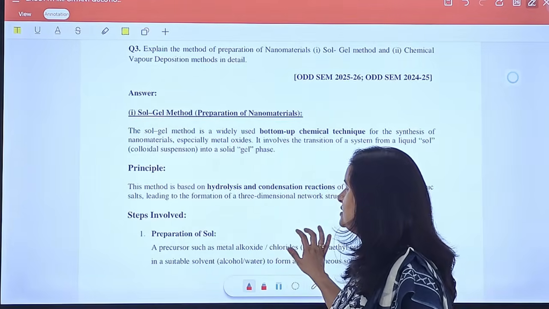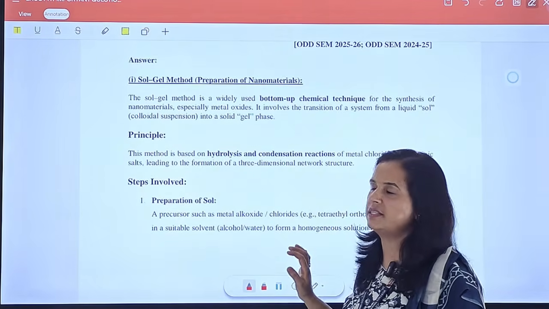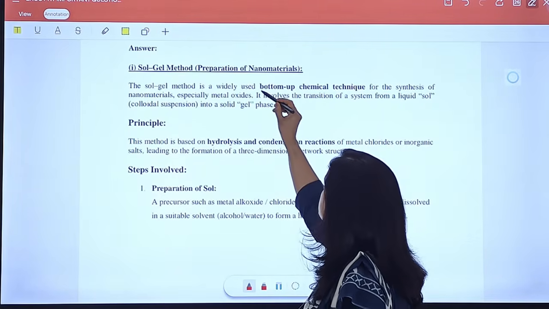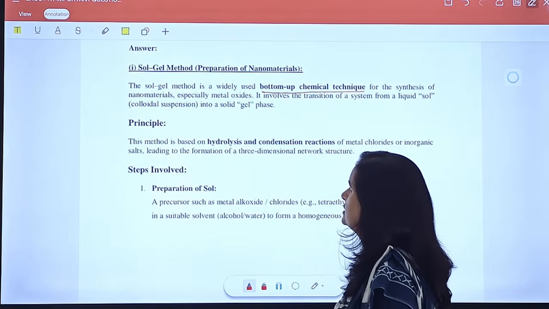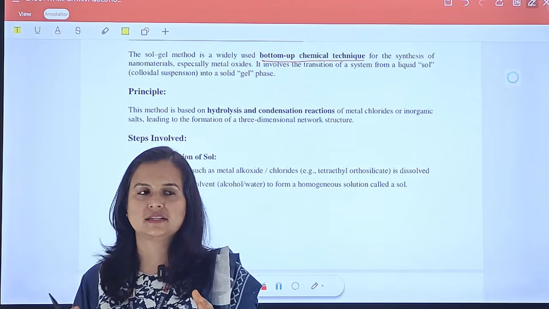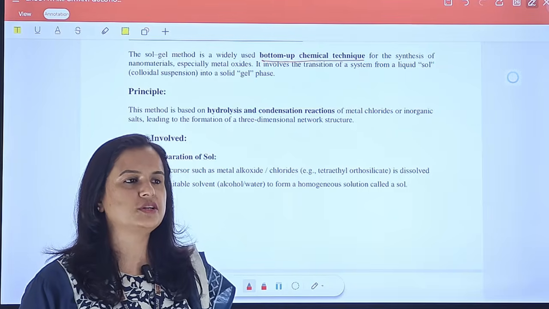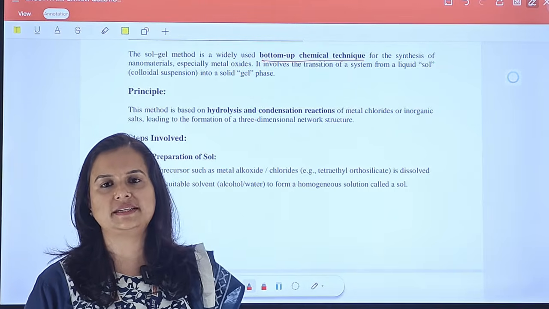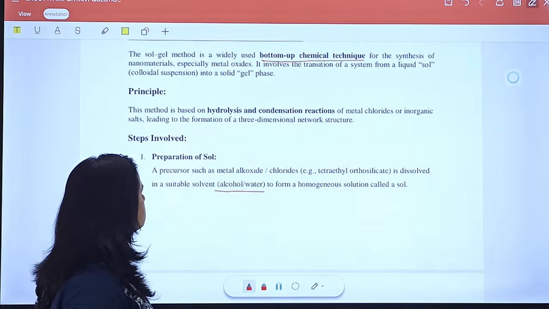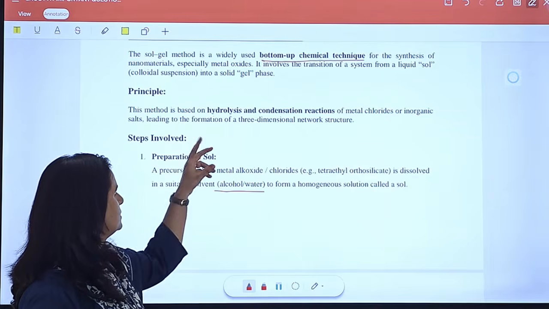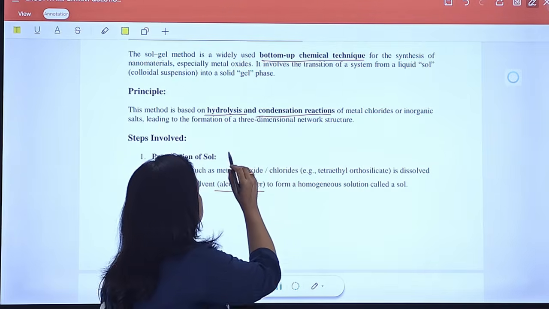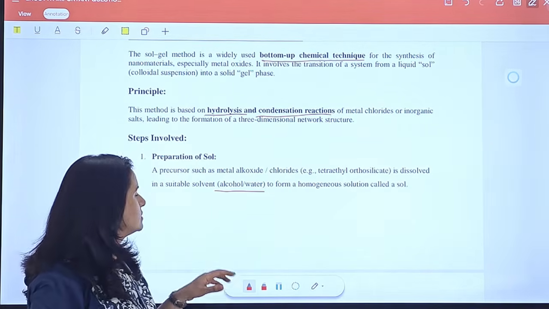We synthesize mostly nanoparticles with this method, and this technique comes under the bottom-up chemical techniques. The principle is that we take a metal chloride and mix it in water, or in place of chloride we can take an alkoxide and mix it in a suitable solvent, which is alcohol and water. First a process called hydrolysis takes place, and then a condensation reaction takes place. This synthesis is based on these two principles.